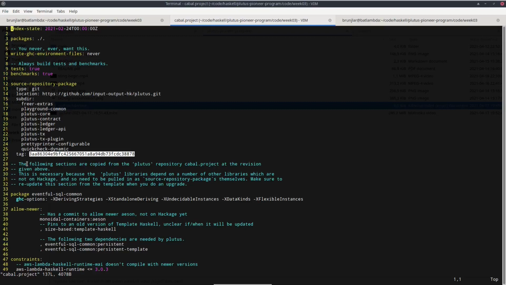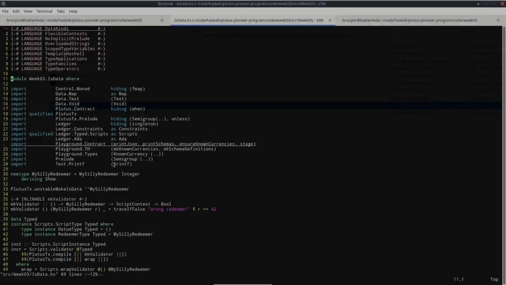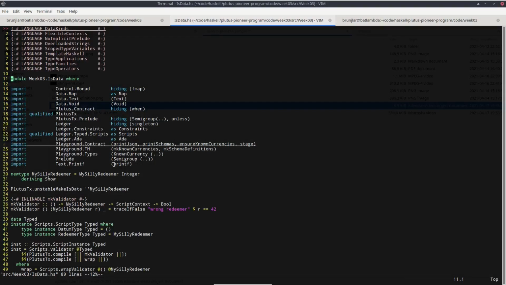So anyway, I've upgraded to this version, and unfortunately that means that some of the code we wrote in the first 2 lectures already won't compile anymore against this new version. But luckily the changes are not that bad. So I thought we'll take the last example we discussed in the previous lecture, the isData example, and just port it to the new Plutus dependency to see what has changed.